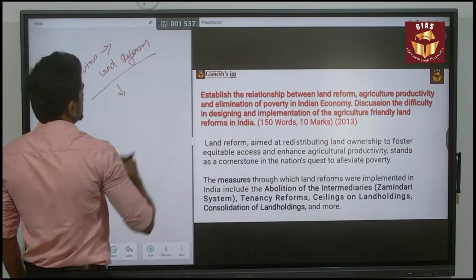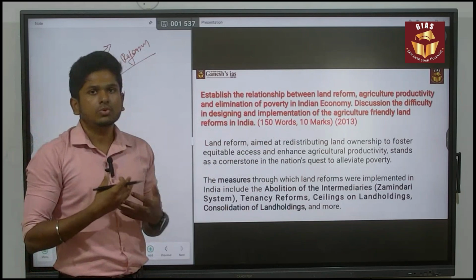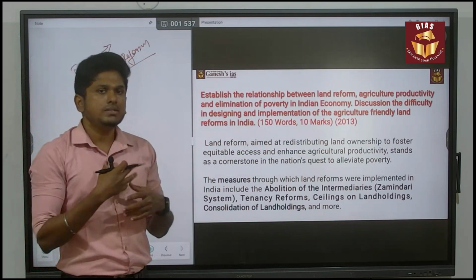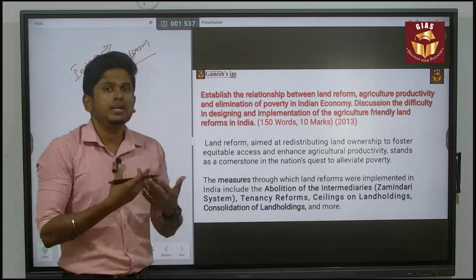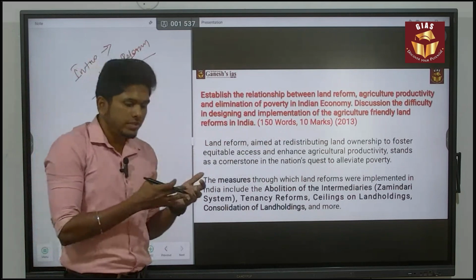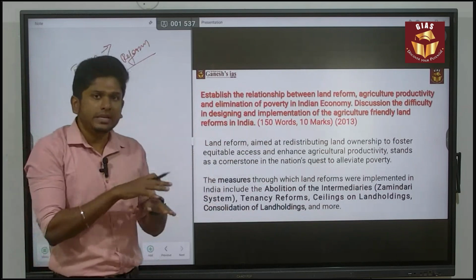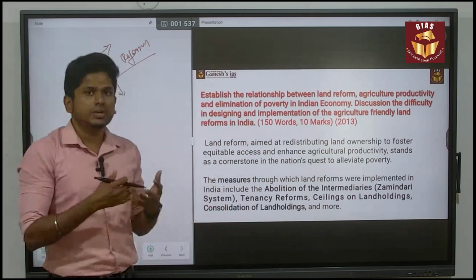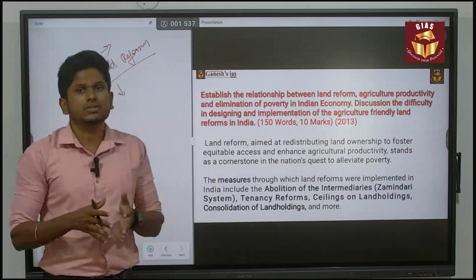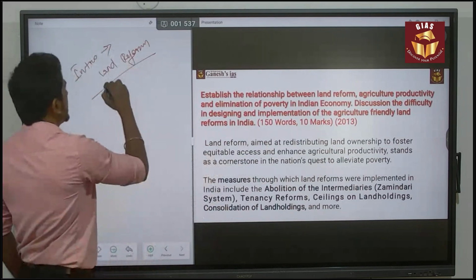So land reform is nothing but the redistribution of land to farmers who do not have any land holdings. That is the major idea about land reform. And why we need land reform is due to the British era. When the British left India, they left their systems in India itself. So the Zamindari system and Mahalwari system still prevailed after independence also. That is the major reason we need a law about land reform.